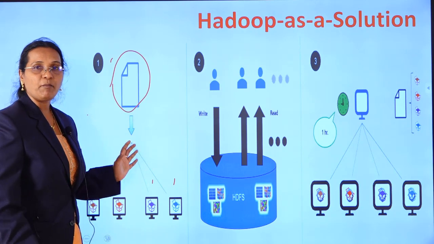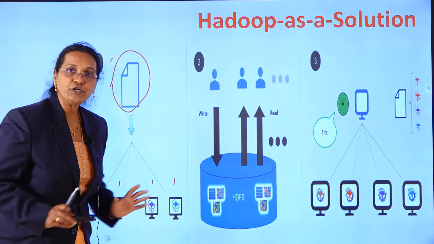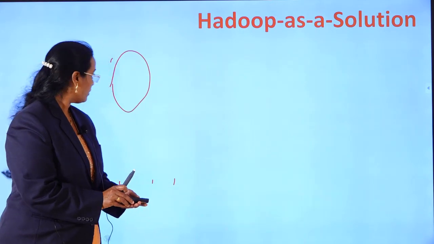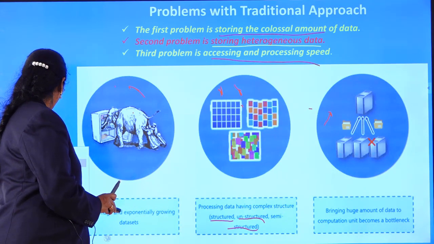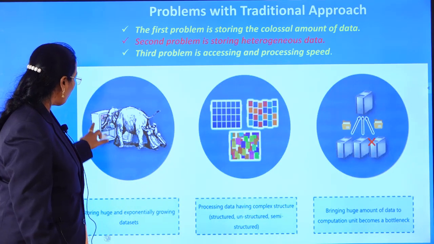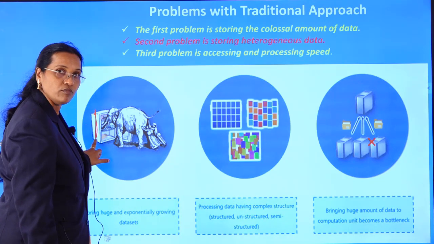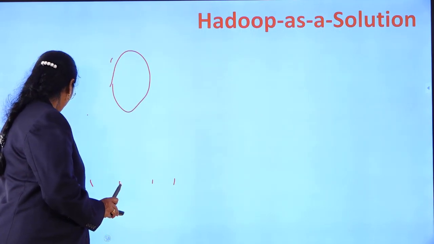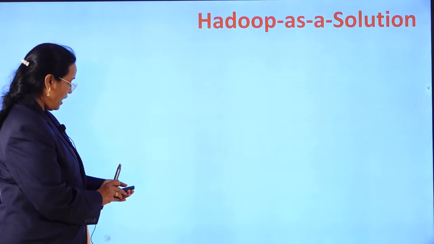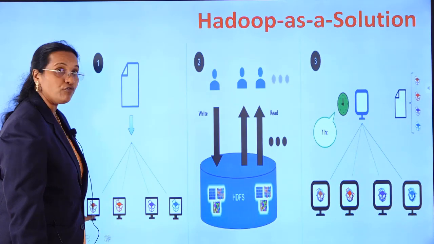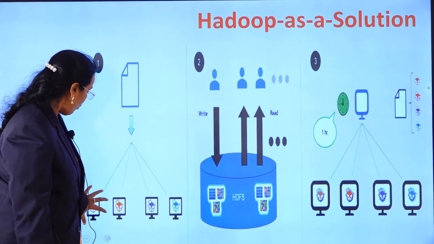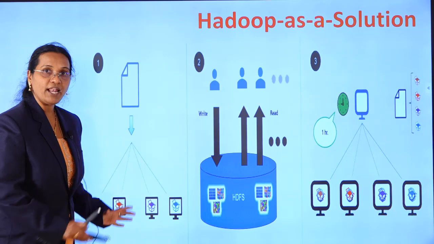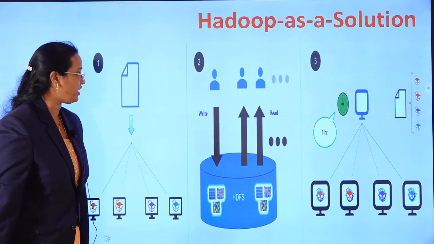So in the previous diagram I have shown you that I tried to put my big data, as an elephant, on one node. You can see here, this is my big data, I am trying to put on one node. Now this problem I am solving, as I am making use of different nodes here. A little data I am going to keep here, a little here, a little here. Like this I am able to store a large amount of data.